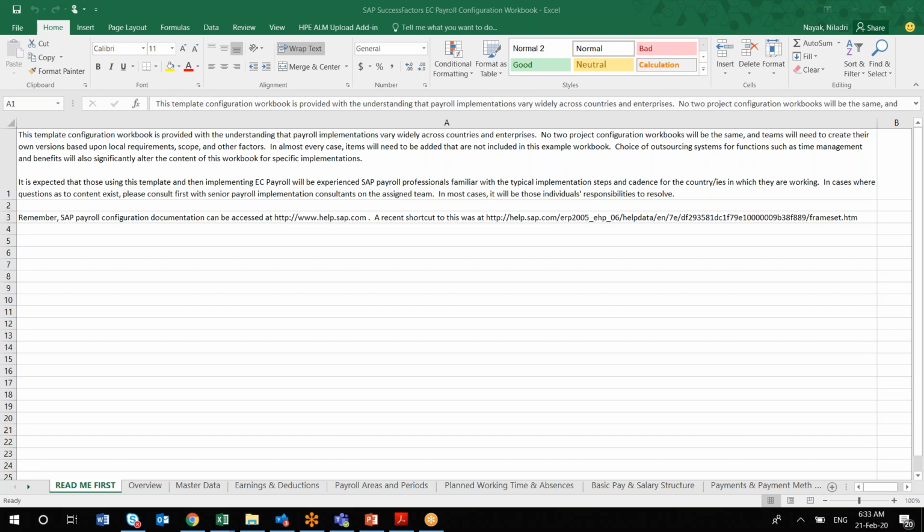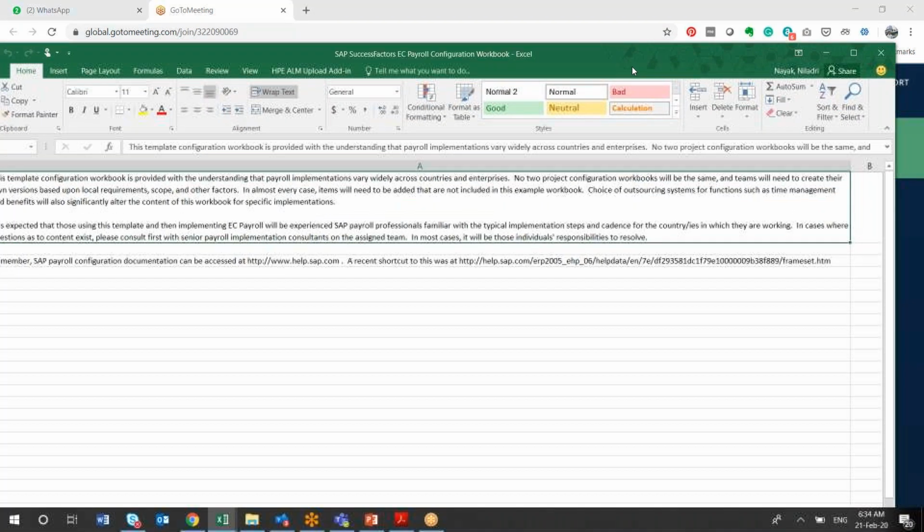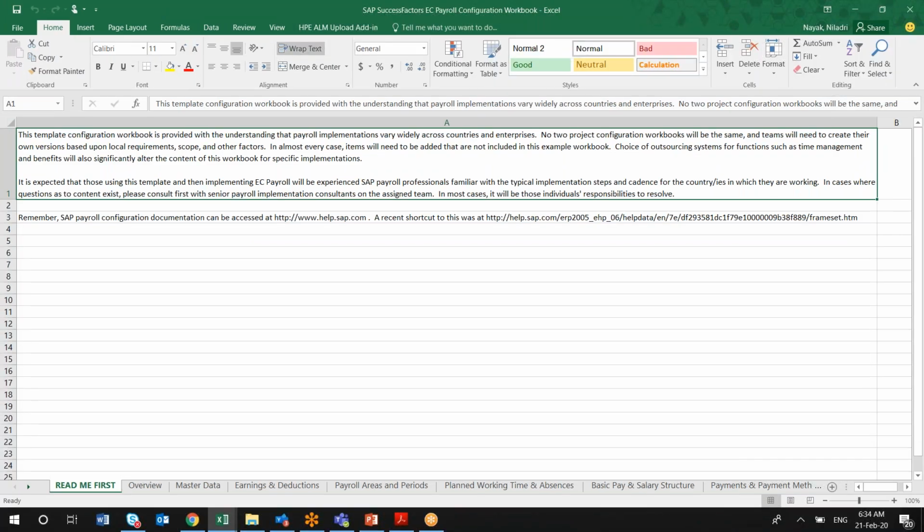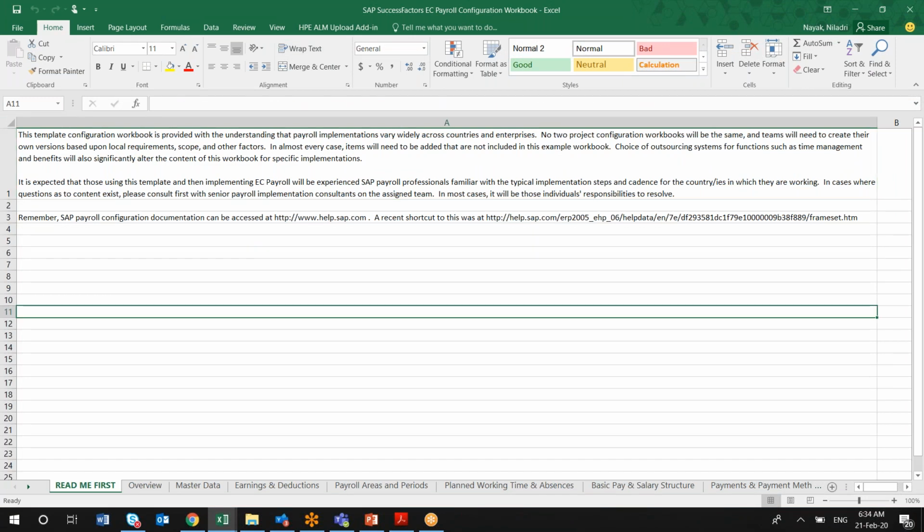In SuccessFactors EC payroll, we have two workbooks. This is the first one, one of the core configuration workbooks from SuccessFactors, called the SAP SuccessFactors EC Payroll Configuration Workbook. There is another workbook related to time management and time sheet. We'll go through each and every sheet of it and what we have covered till now.